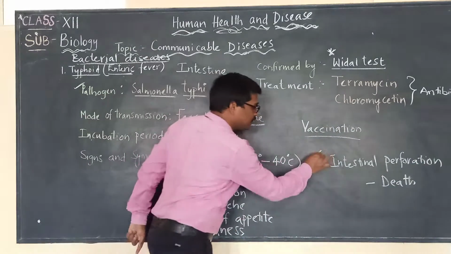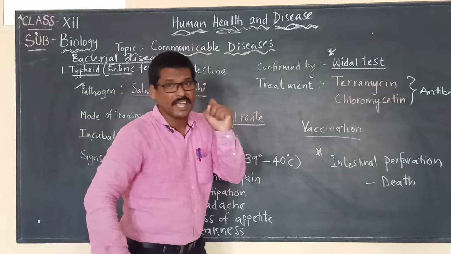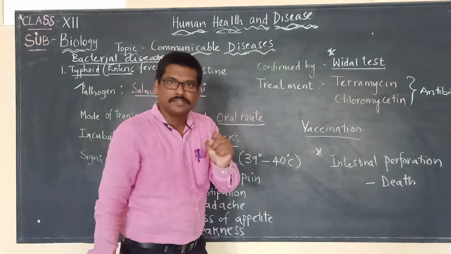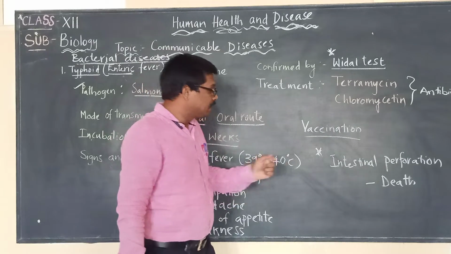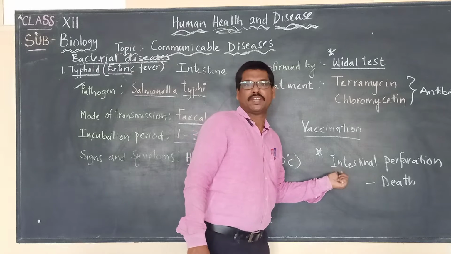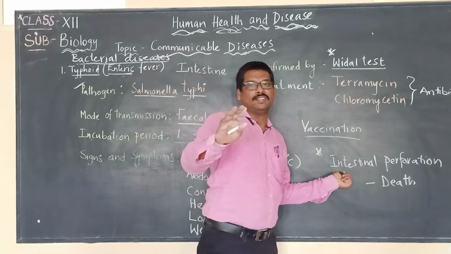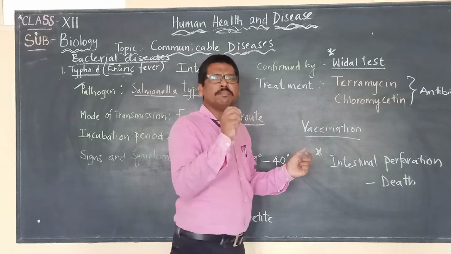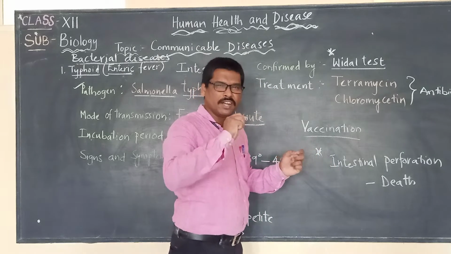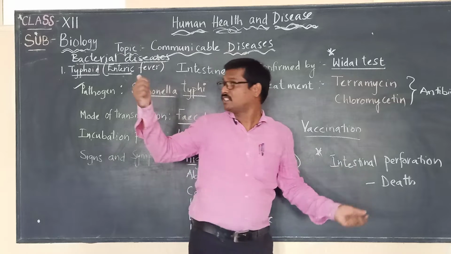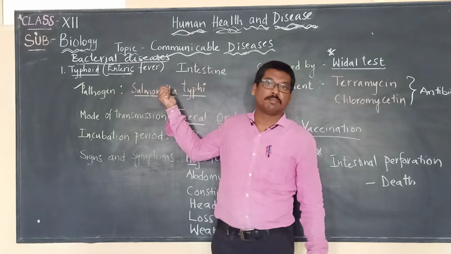This is very important. In severe cases of typhoid, it will lead to intestinal perforation. Means what? The intestinal walls will be eroded, means destroyed, injured, because of the presence of the bacteria called Salmonella typhi.